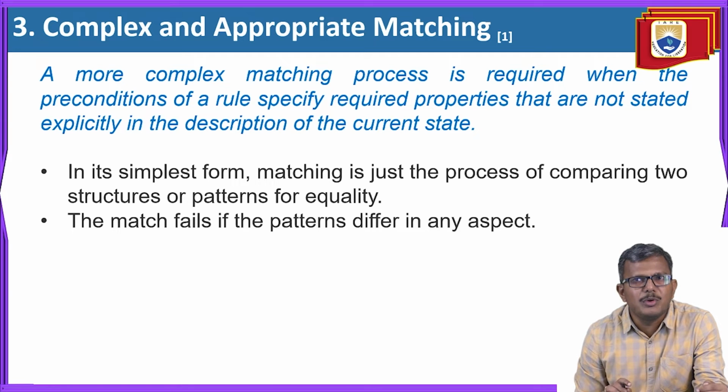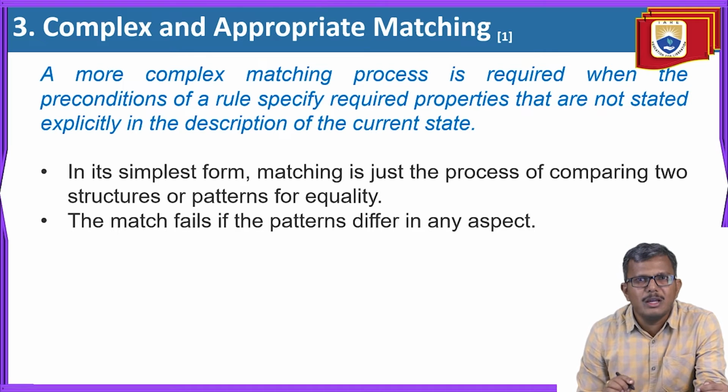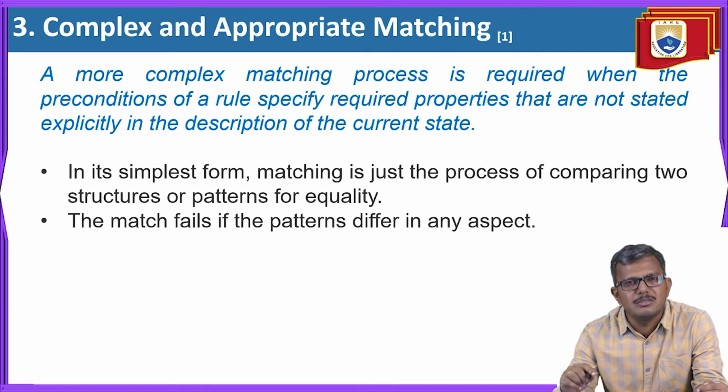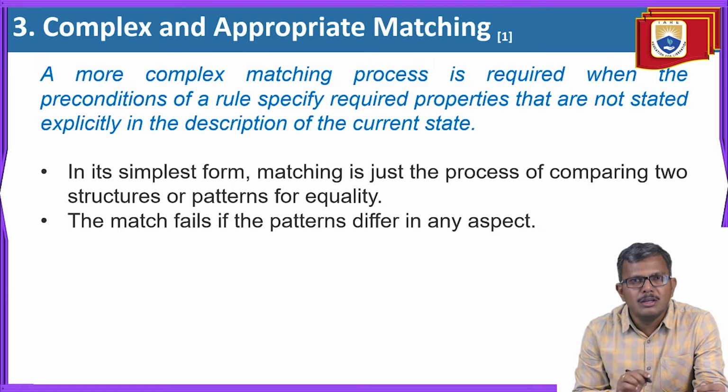Next, the complexity in approximate matching, sorry, appropriate matching. So what happens here? A more complex matching process is required when the preconditions of the rule specify required properties that are not stated explicitly in the description of the current state. What do we mean by this? There is a description and there are also some preconditions. In some cases, some of the descriptions will make us generate new knowledge from the existing knowledge.